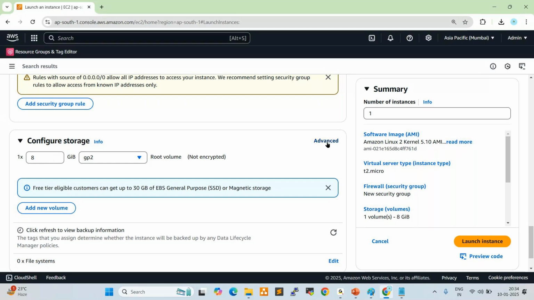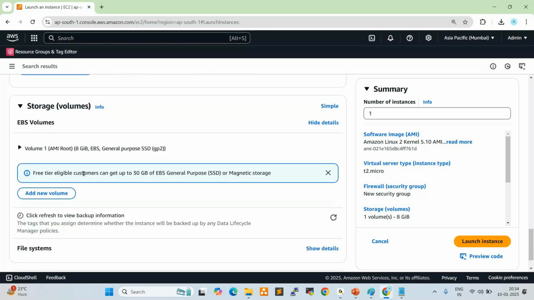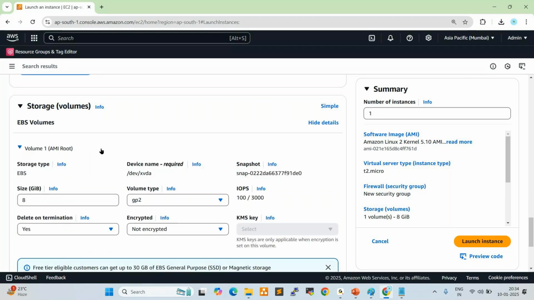Click on advanced, now click on expand. The storage type is EBS volume, elastic block store. EBS full form is elastic block store. Here the EBS storage size is 8 GB by default. If you want to increase to 100, you can increase to 100.